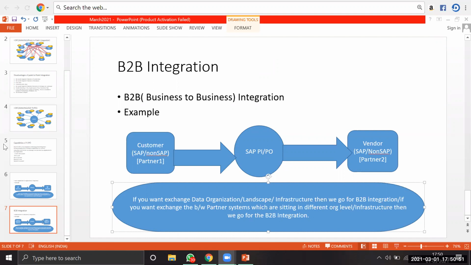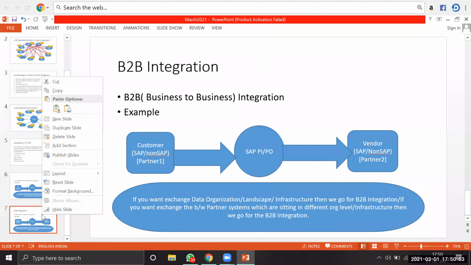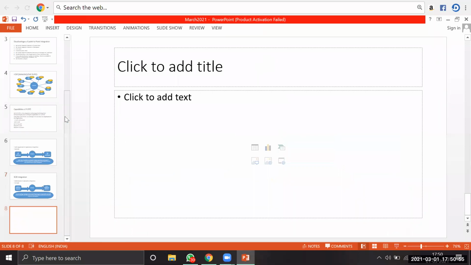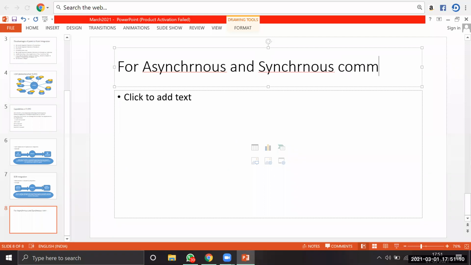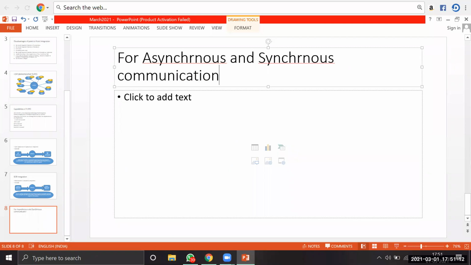Next, we'll talk about some more capabilities of PO. If you want, you can use SAP PI/PO for asynchronous communication as well as synchronous communication.